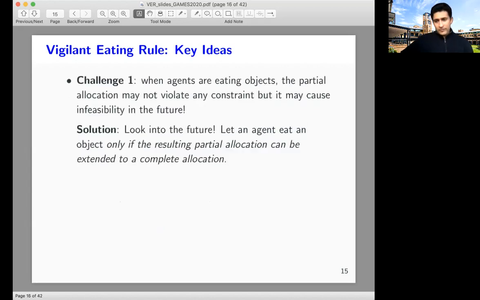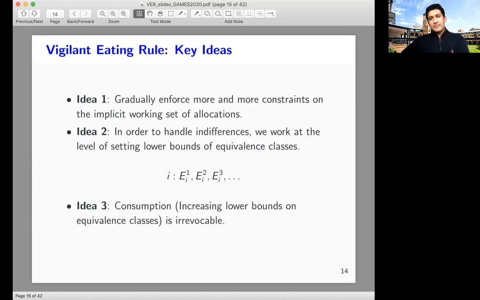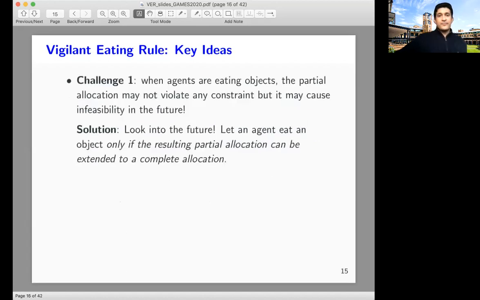Now, if we apply all of these three ideas naively, it does not immediately work, especially when you have complex feasibility constraints. So I'll mention a couple of challenges that arise. The first challenge is that when agents are eating objects, the partial allocation may not violate any constraint at that point, but just because we have made some local decisions, it may cause an infeasibility in the future.